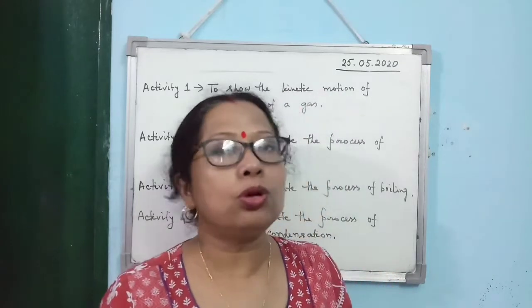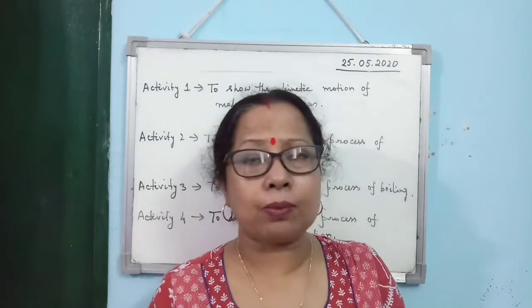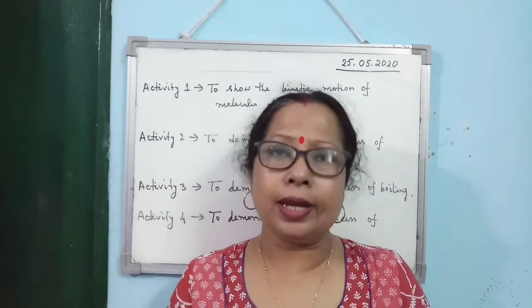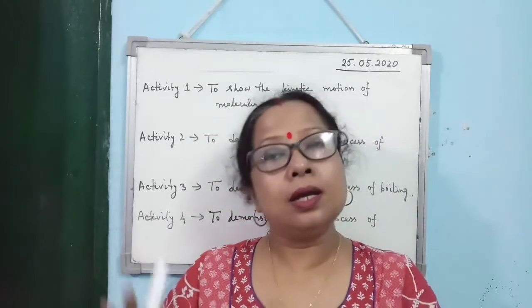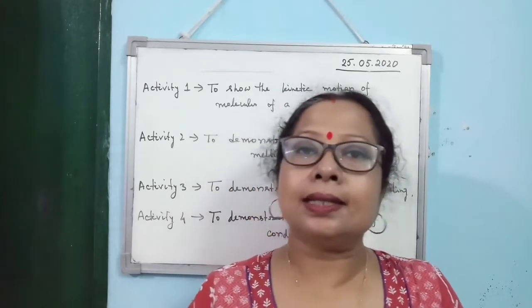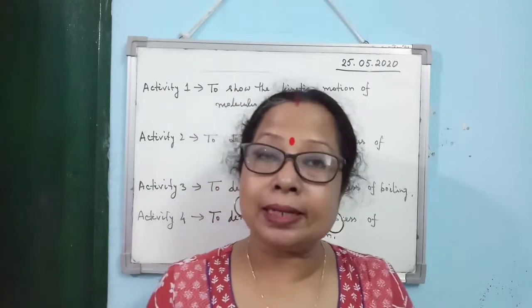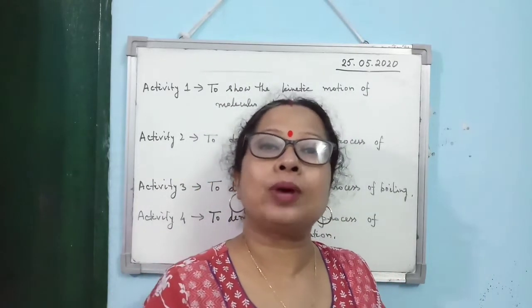Now what you do, now it is very hot. So in your book it is given that by Bunsen burner you have to heat it. No need. You just keep it in the room because now it is very hot in Dhanbad. So what you will see, that ice will start melting. Alright, ice will start melting means ice will be converted into water.